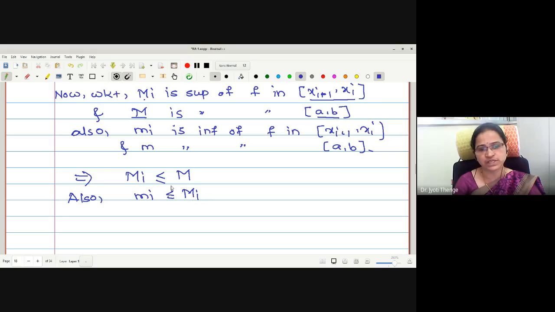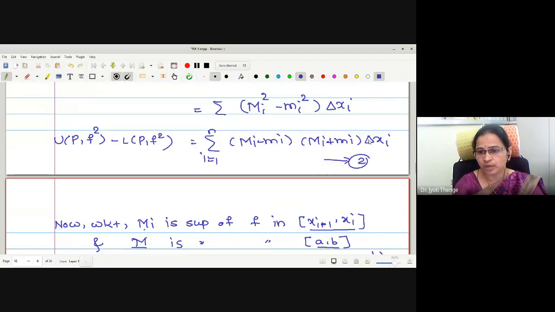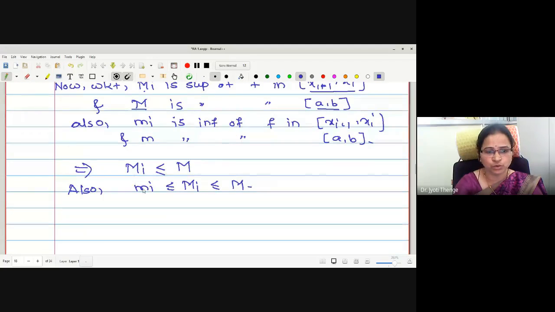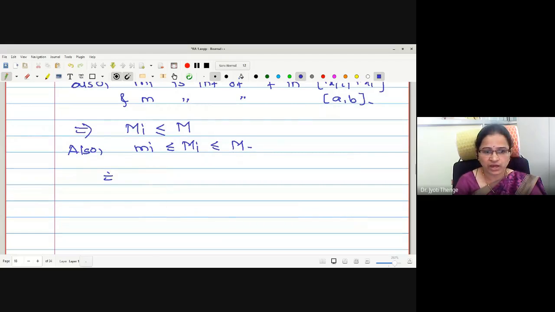We know this obviously, but already we have written capital Mi is less than or equals to capital M. Therefore, what about this addition, capital Mi plus small mi? Adding the two inequalities, may I say it is less than or equals to 2M.